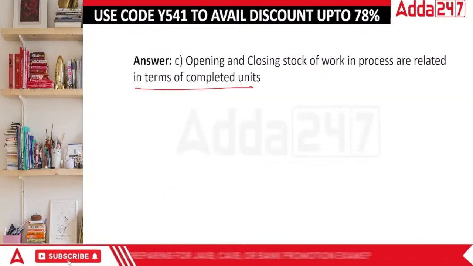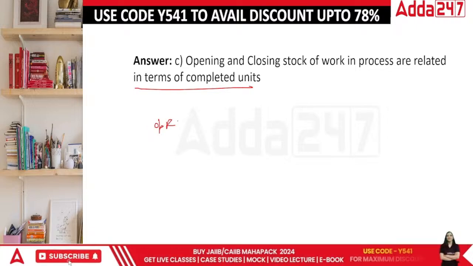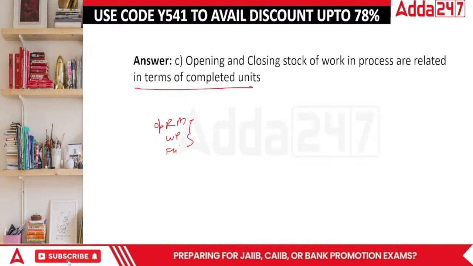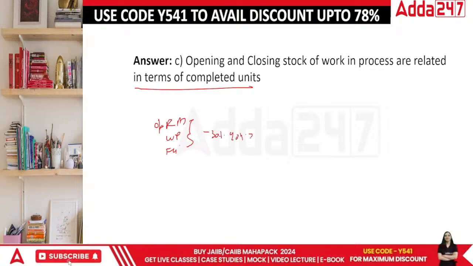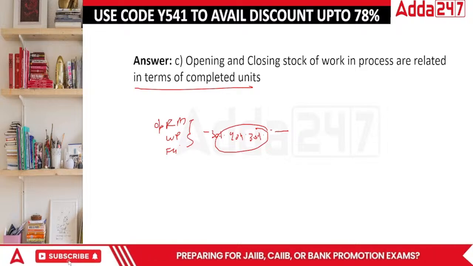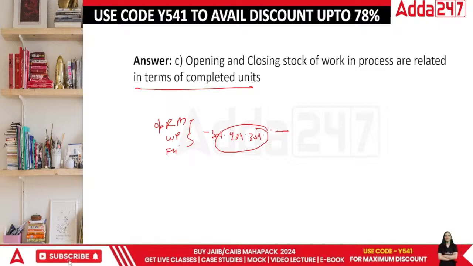Okay, in this case you have opening raw material, WIP and the finished goods. Even the WIP is stated in such a way that 30% of this part is done, 40% of this part, 30% of this part is going on. So in the process costing, we have this much clarity of what exactly the work is, already done or not.